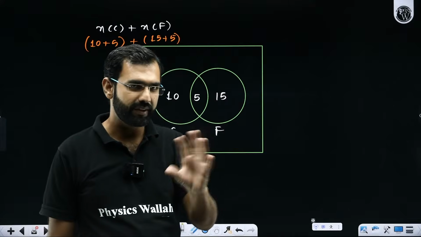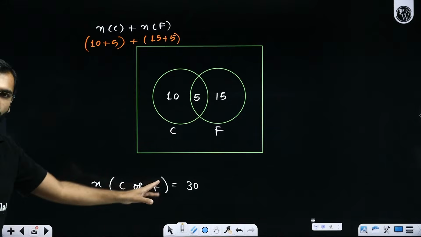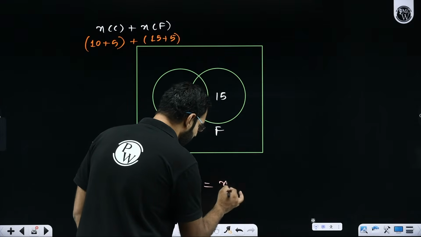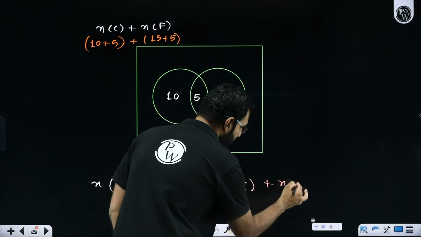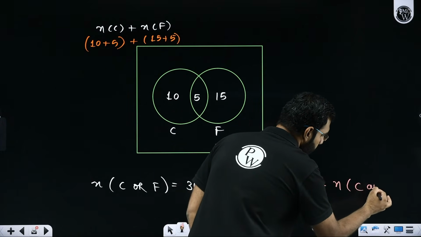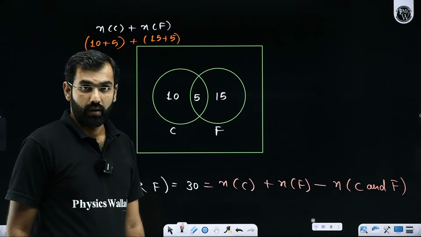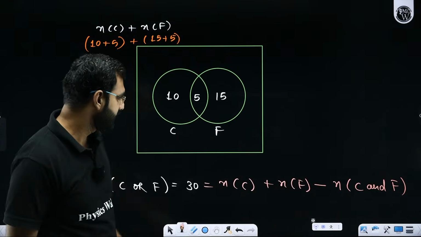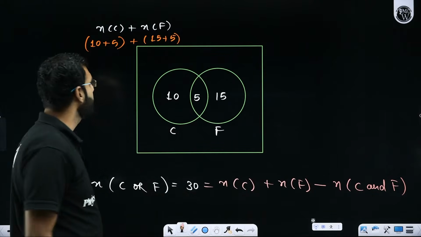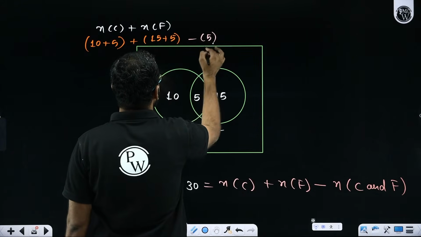So I need to reject them from either of the places. Yes or no? So what will I say when I wish to talk about the number of people who like cricket or football? I will give this data by number of people who like cricket plus number of people who like football. But from this, I'll subtract the number of people who play cricket and football both. Getting it or not? Yes or no? So I said, to get the exact data of people who like either cricket or football, from this 10 plus 5 plus 15 plus 5, I need to subtract this 5.